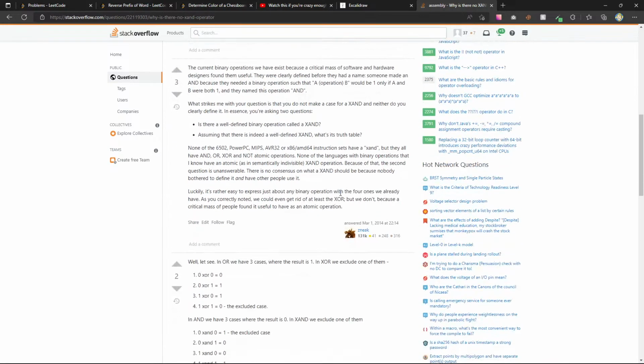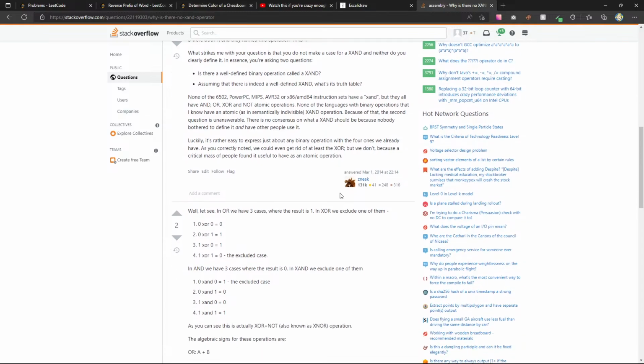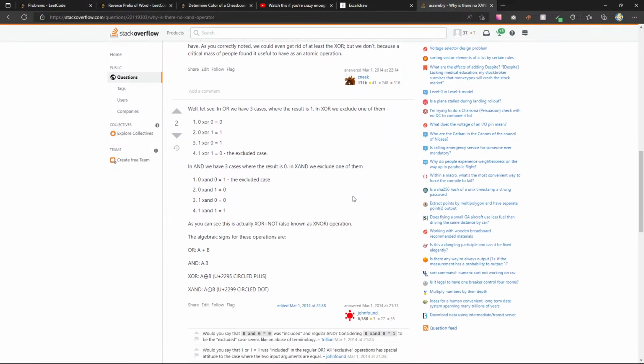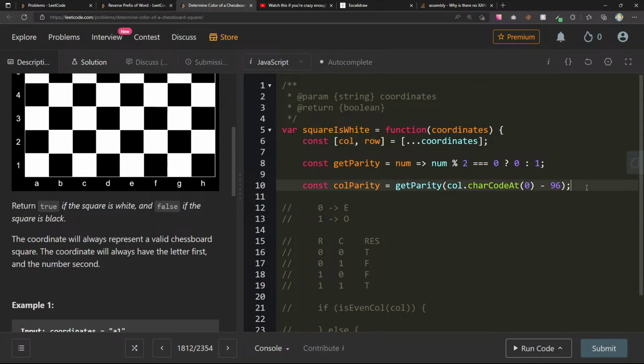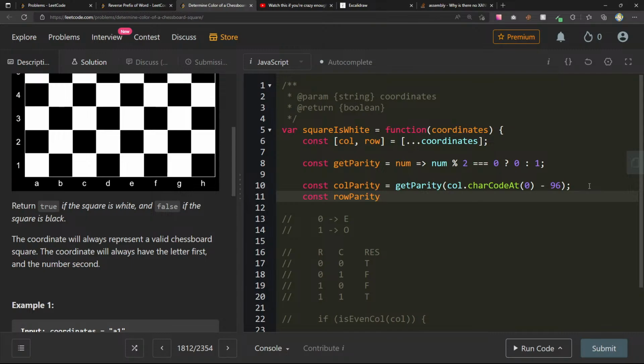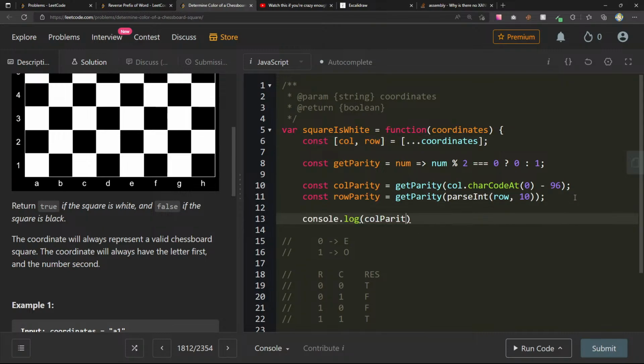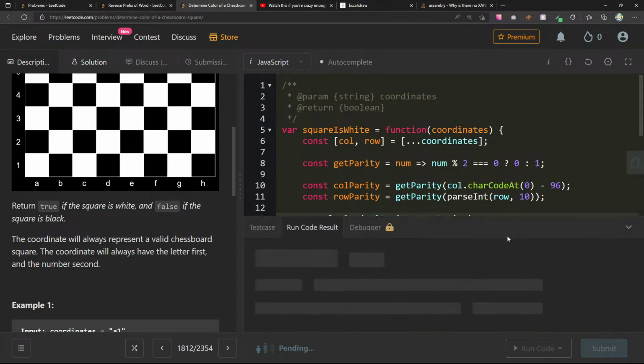The current binary 1001. So do we just flip? I made this a little bit more difficult than it needed to be. I started going into this rabbit hole, but it's pretty exciting. Here we can get the parity of parseInt row, 10. So let me just see what this gives us. Console col parity and row parity. We should get either zeros or ones here.